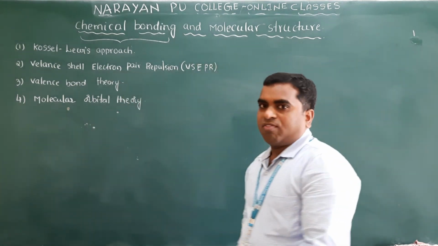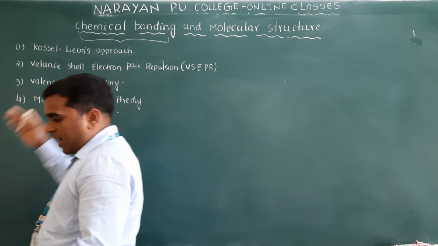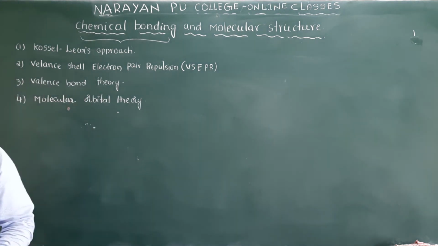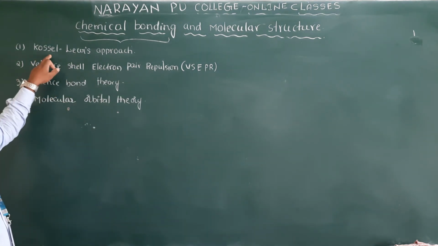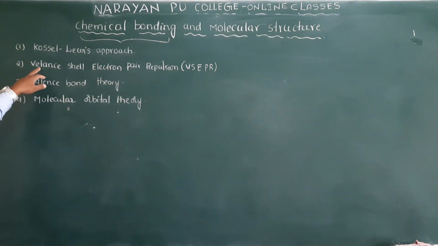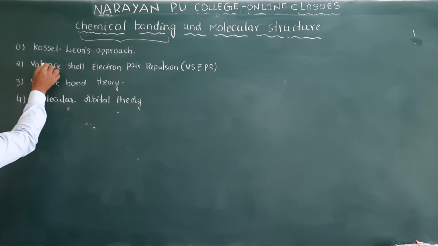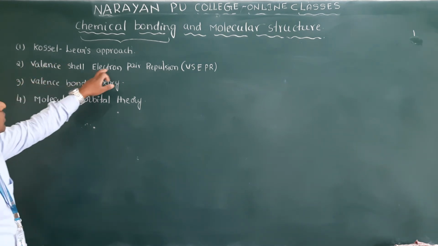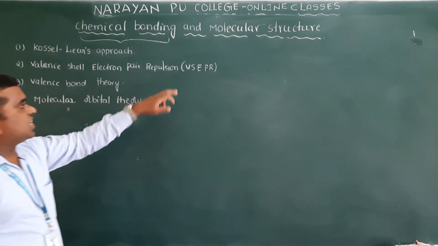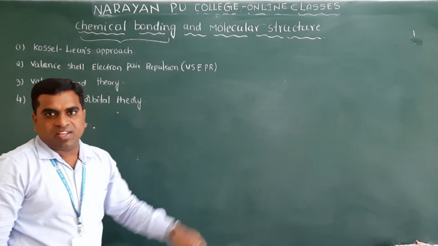So now, the questions we have raised are all answered by four different theories. One is the Kossel-Lewis approach or theory, and the second one is valence shell electron pair repulsion theory. We will call this VSEPR theory.